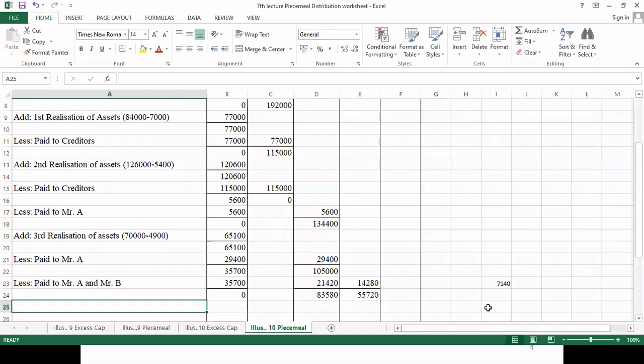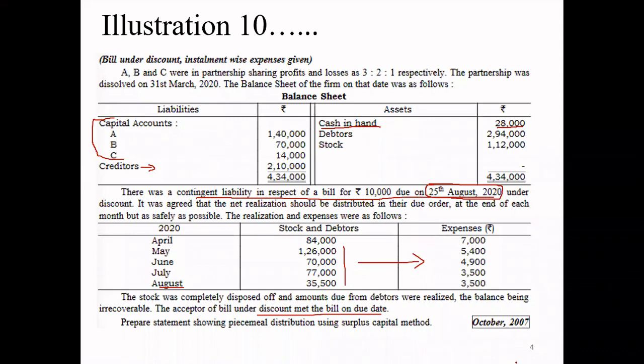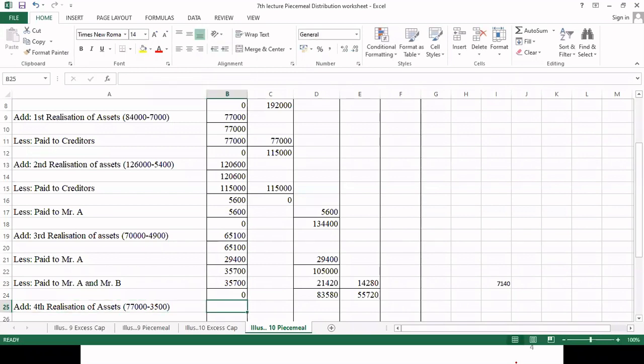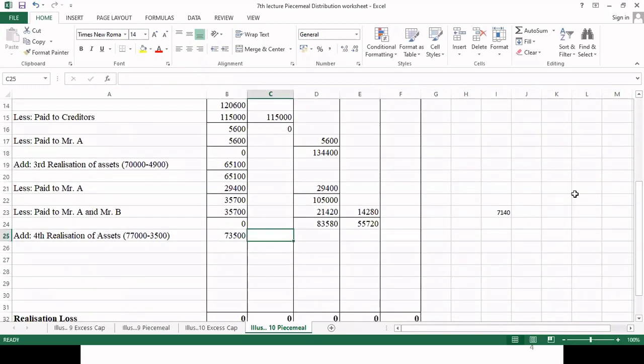Now we'll go for the fourth realization. Realization of assets, within a bracket 77,000 minus 3,500. So how much are we having? 73,500. Okay, for our calculation purpose, let's see how much we have to pay.